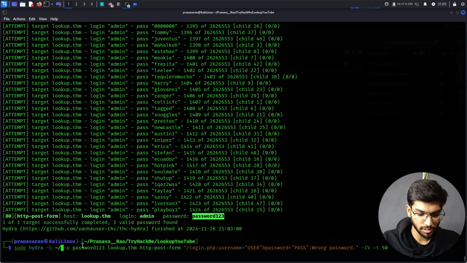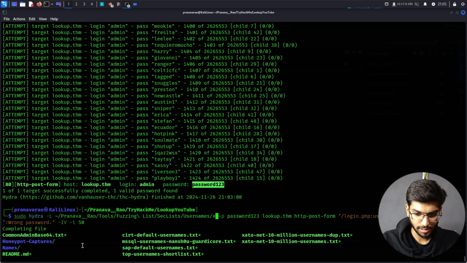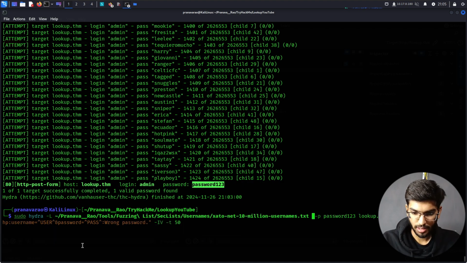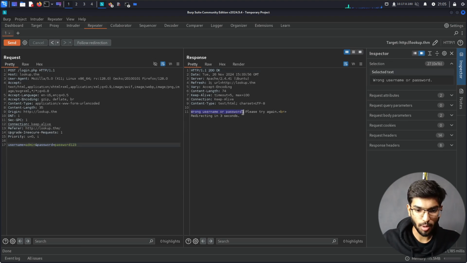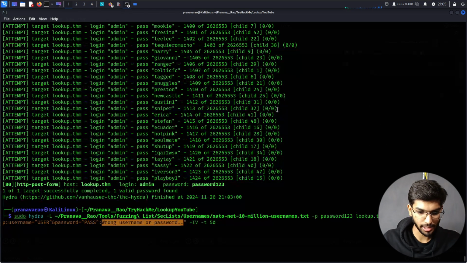Then there's another word list from SecLists itself, so let me use that: SecLists usernames, then this one, Maxtor, whatever that is. But this time I don't want it to say wrong password. Let me give it the output other than the one which has wrong username or password. Let me copy that and paste it here. Yes, threading is good. I don't want the verbose option, because it's going to give me a lot of names directly.